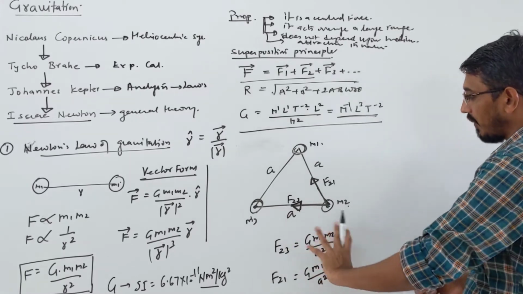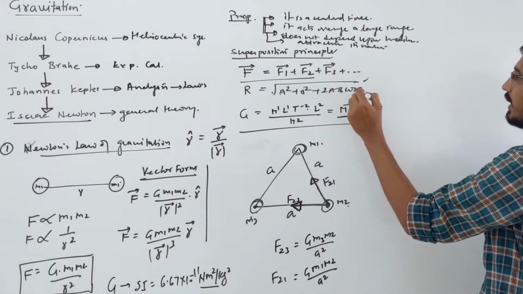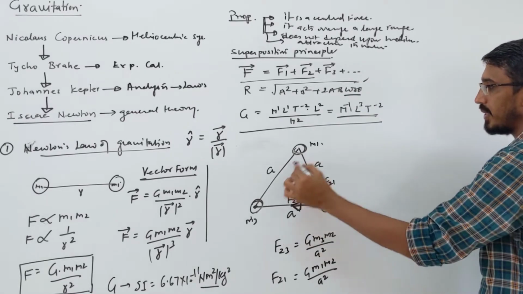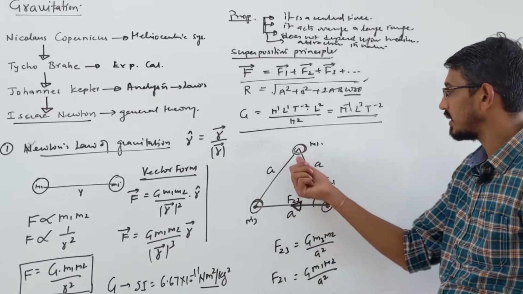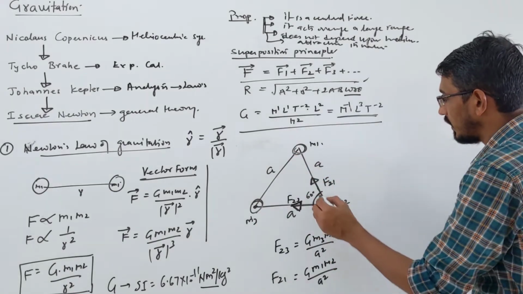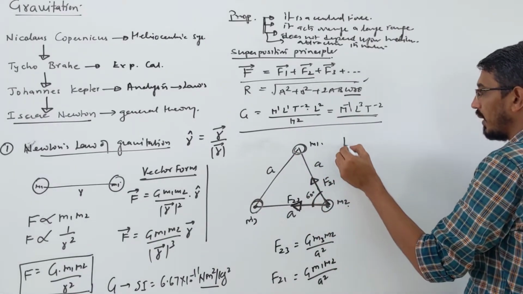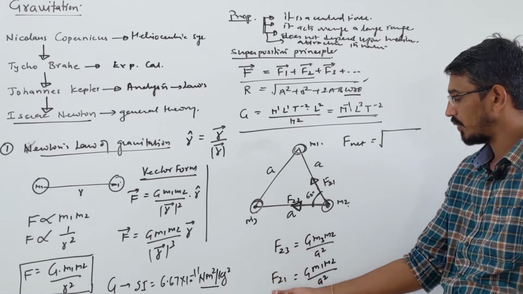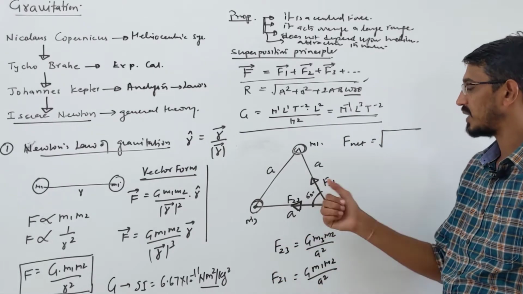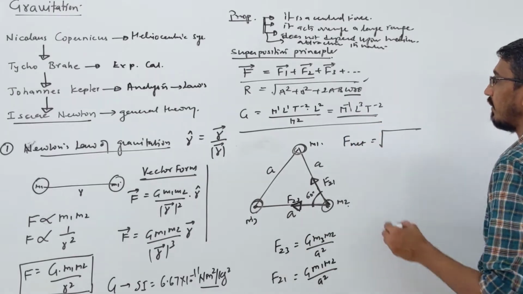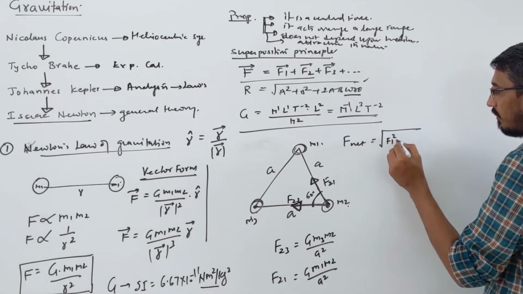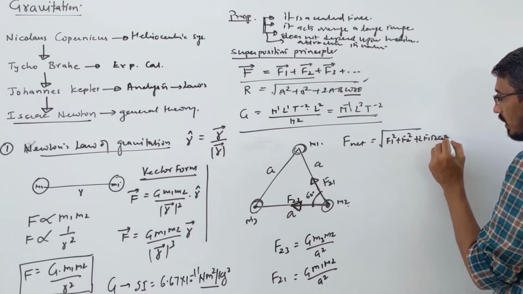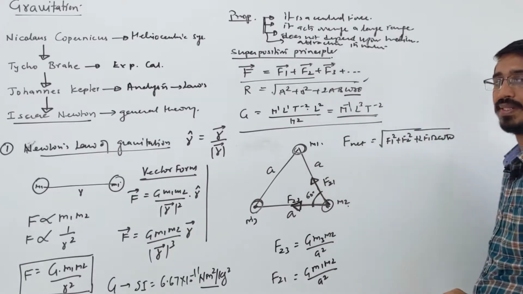Once you calculate the individual forces, you have to find the net force. You write this formula, so you need the angle between them. The angle between these two forces becomes 60 degrees, because it's an equilateral triangle, so all angles are 60 degrees. Now you write your formula to find the net force. This is your force 1, force 2, and the angle between them is 60 degrees. So F net squared equals F1 squared plus F2 squared plus 2 F1 F2 cos theta, and you will get your answer.